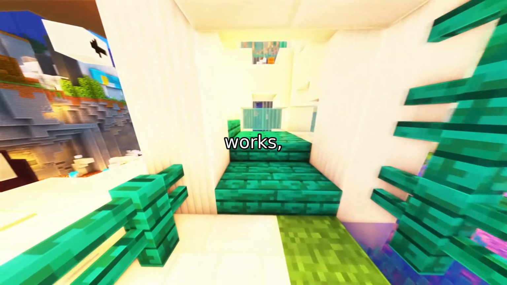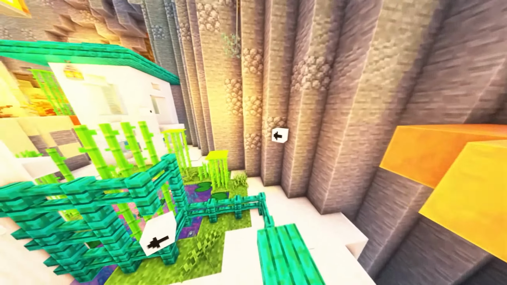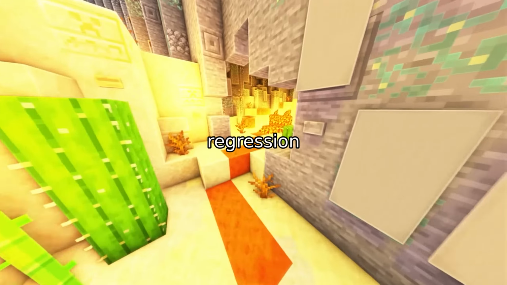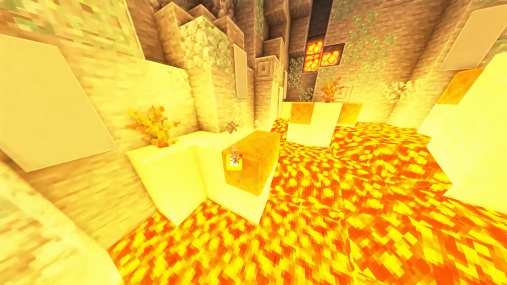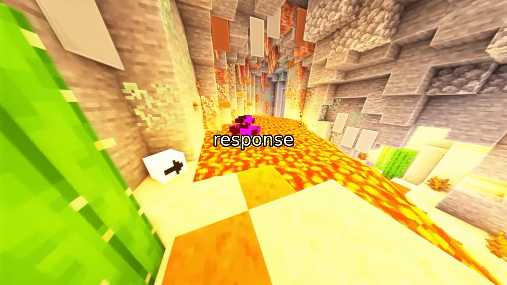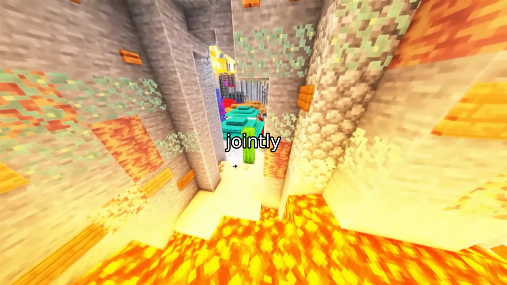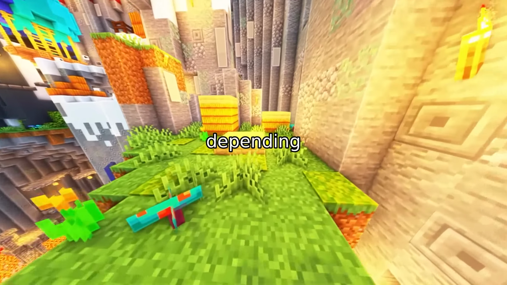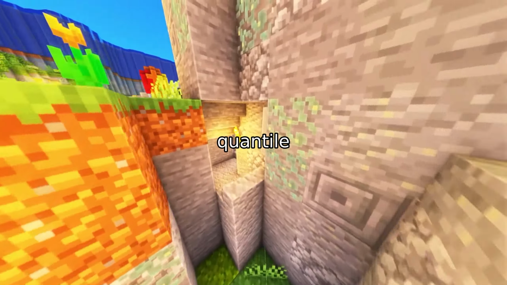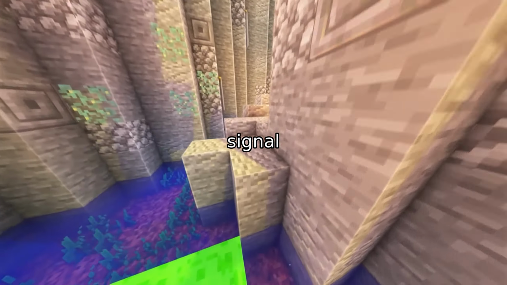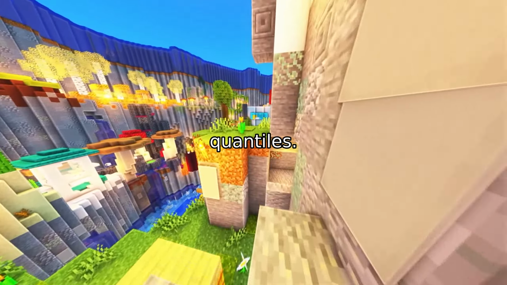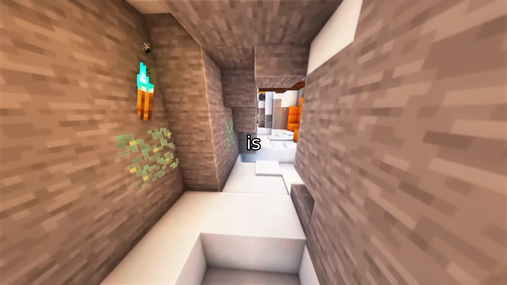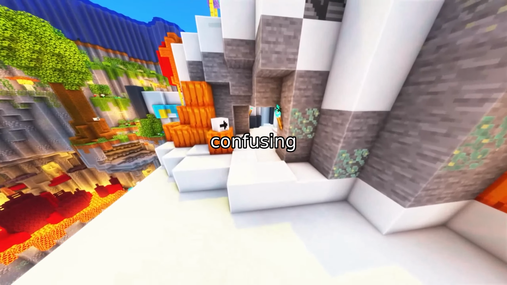Here's how UARM actually works, starting with the reward model itself. Instead of predicting a single scalar, UARM parameterizes the reward model as a quantile regression estimator. It outputs a set of conditional quantiles for the reward distribution given a prompt-response pair. These quantiles are trained jointly by minimizing the pinball loss, which asymmetrically penalizes under- and overestimation depending on the target quantile level. The median quantile serves as the point reward, but the real signal is in the spacing between consecutive quantiles. Narrow intervals mean the model is confident. Wide intervals mean the reward distribution is skewed, sparse, or fundamentally confusing to the model.